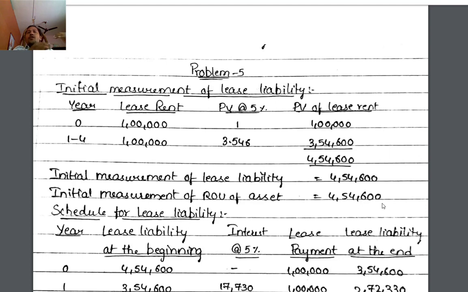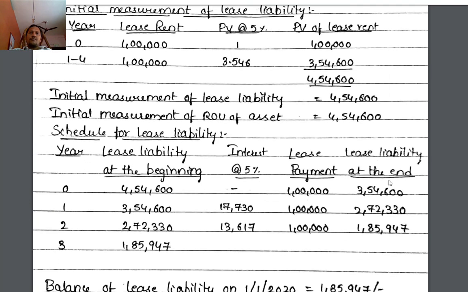Then we will prepare the schedule for lease liability based on the amortized cost method. We are considering 5 columns: year, lease liability at the beginning, interest at 5%, lease payments, and lease liability at the end. This 5% is nothing but the discounting rate, the incremental borrowing rate.